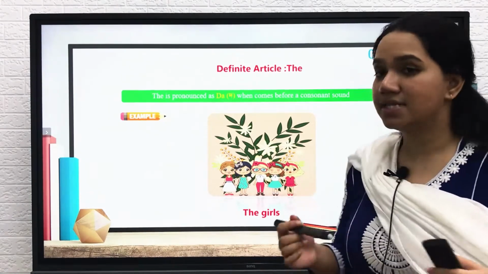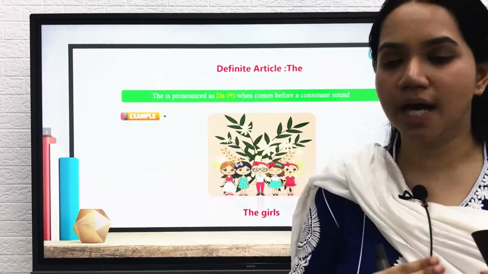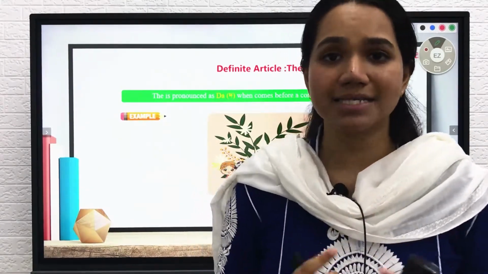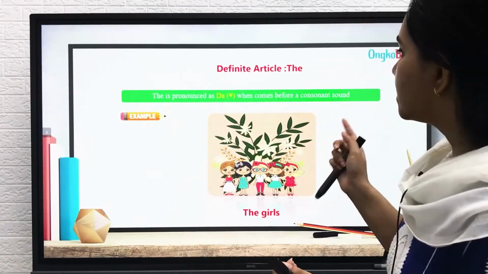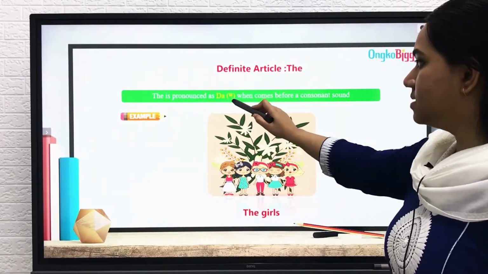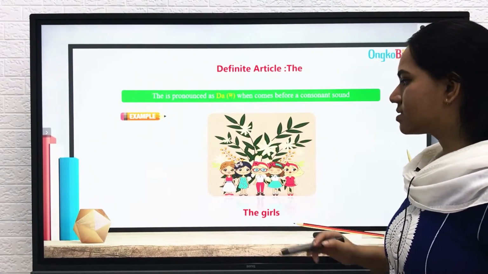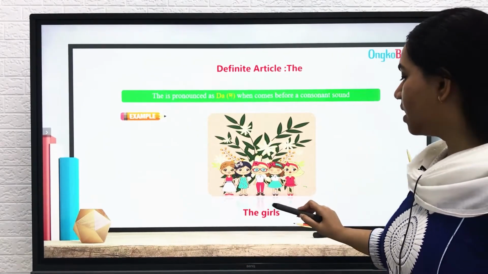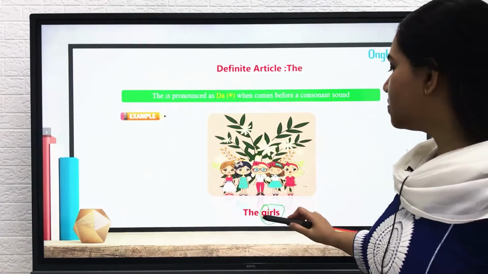When do we pronounce "the" as "thuh" or "thee"? There are two different pronunciations of "the." Okay? Sometimes you'll see many people pronouncing it one way and many people pronouncing it the other way. Who is correct between them? They're both correct if they know how to use these pronunciations properly. So let's look at the first one. "The" is pronounced "thuh" when it comes before a consonant sound. The girls. Okay? There are many wonderful, lovely girls here. So before the word girls, we know girls start with G and G is a consonant. So we will be using "thuh."